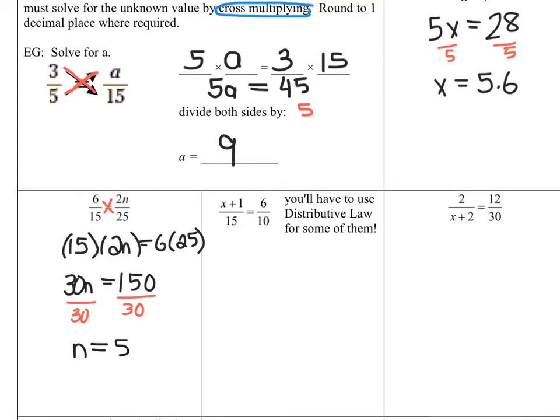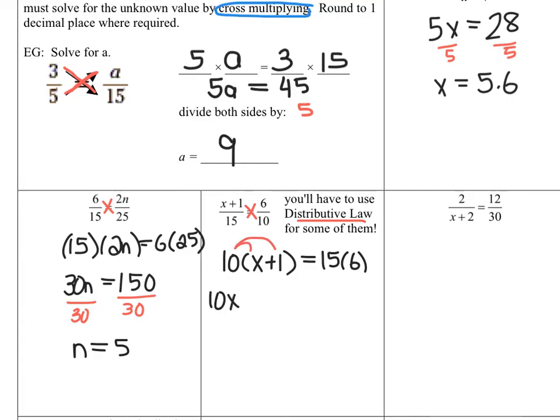Now if we look at the next one, you're going to notice that I don't have just x or 2x, it's x plus 1. In this case, writing your proportion or cross multiplying out the long way, like I did in the previous example, is really important because you're going to need distributive property. So I'm going to do 10 times x plus 1, and notice I put that x plus 1 in brackets, that's super important, is equal to 15 times 6. Now, because I have brackets, I need to distribute that 10 in.